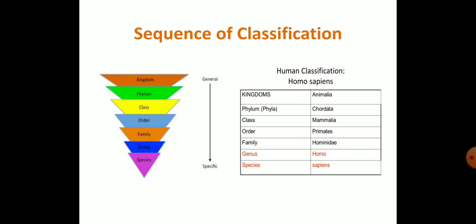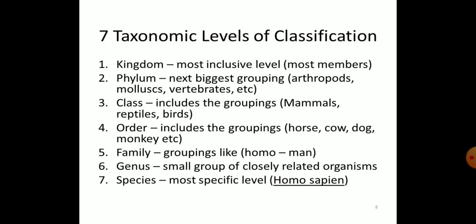But in plants, the phylum is replaced by division. So these are the 7 taxonomic levels of classification. Kingdom, as I was telling, is the most prominent and exclusive level, and phylum is the next biggest group, with different groups like arthropods, mollusks, vertebrates.